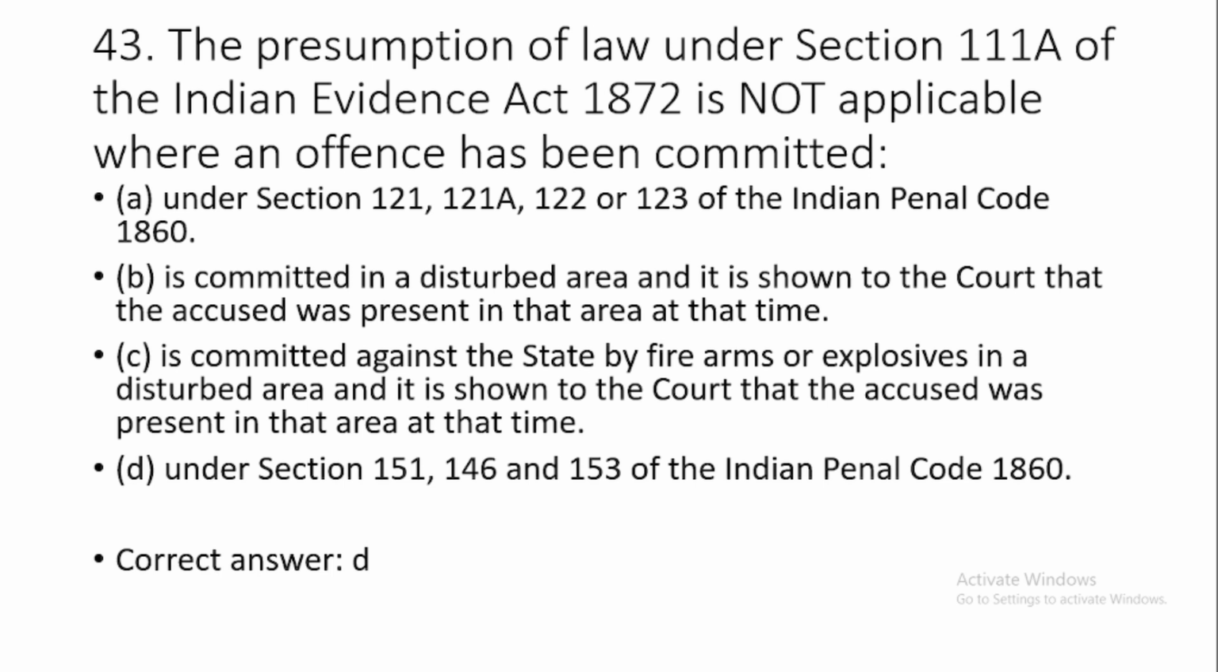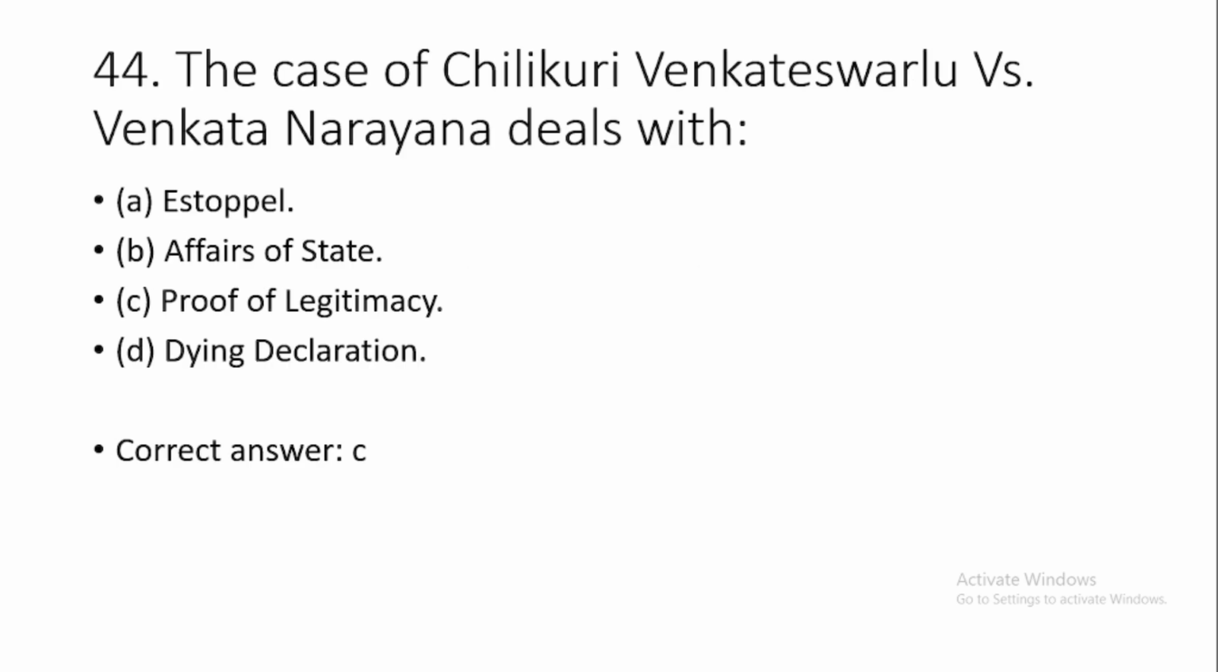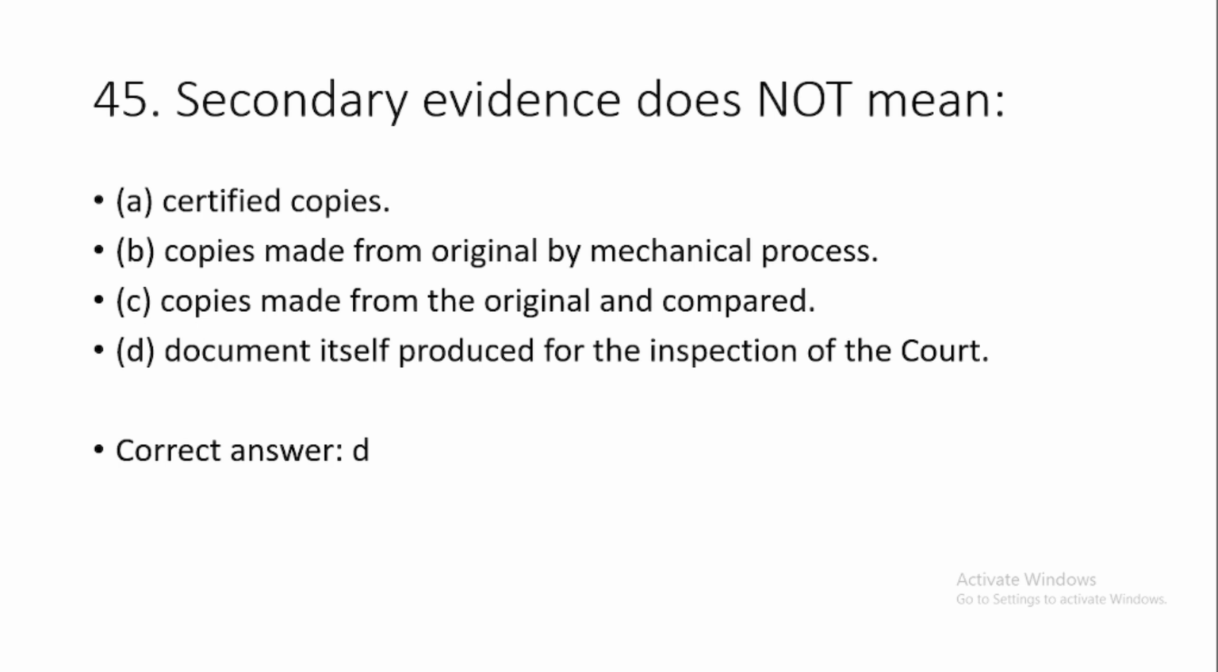has been committed, option number D, under Section 151, 146 and 153 of the Indian Penal Code, and it deals with joining unlawful assembly and riots and the offences relating to the riot. Question number 44. The case of Chilikuri Venkateshwarulu versus Venkata Narayana deals with option number C, proof of legitimacy. Question number 45. Secondary evidence doesn't mean option number D, document itself produced for the inspection of the court.